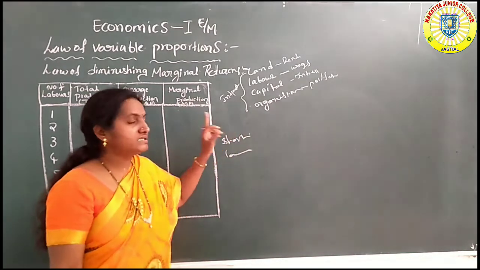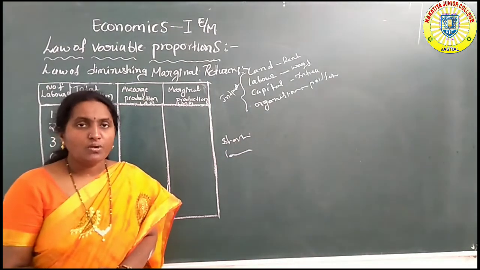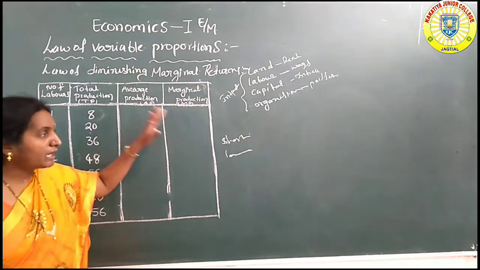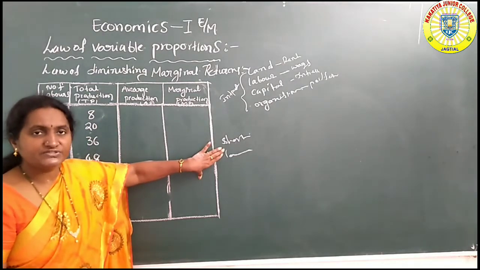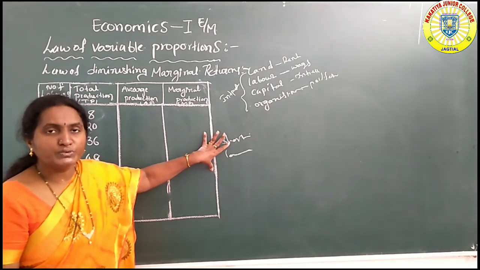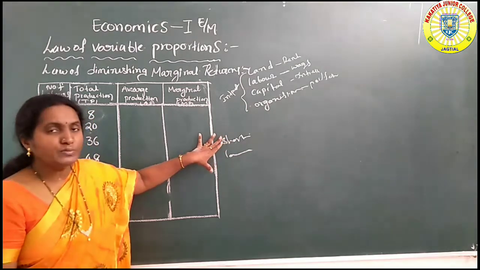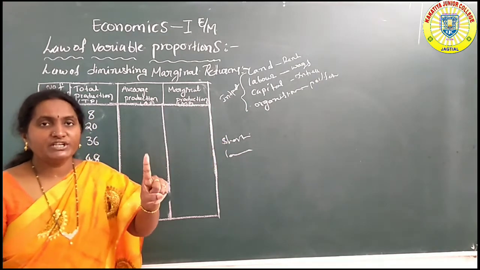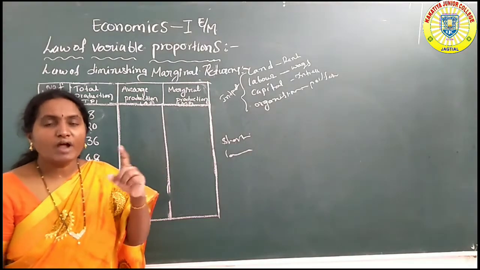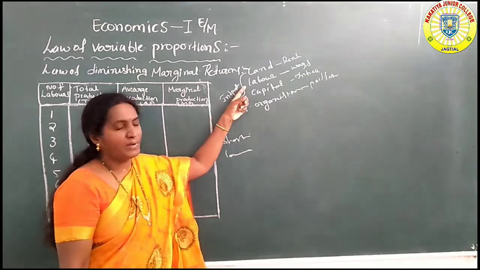Okay, let me discuss this law of variable proportions. According to this law, in short period production activity, if the organizer wants to expand the output, it is only possible to change one productive factor, a variable factor like labor.